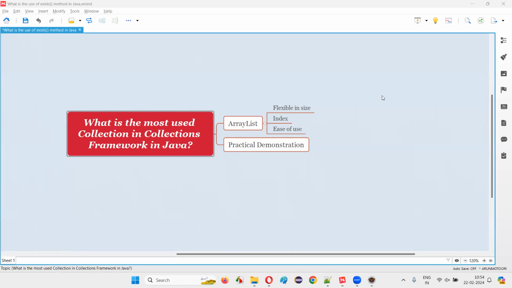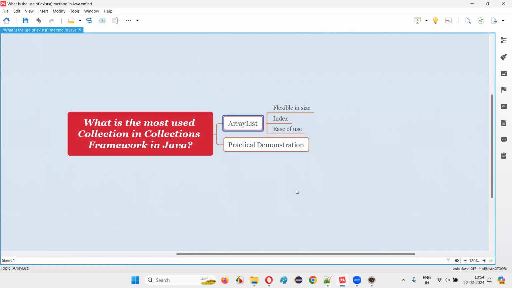Welcome to this session. In this session, I'm going to answer one of the Java interview questions: what is the most used collection in the collections framework in Java? The collections framework in Java contains a lot of predefined classes and interfaces. Out of all those, what is the most used collection? The answer is ArrayList, guys.